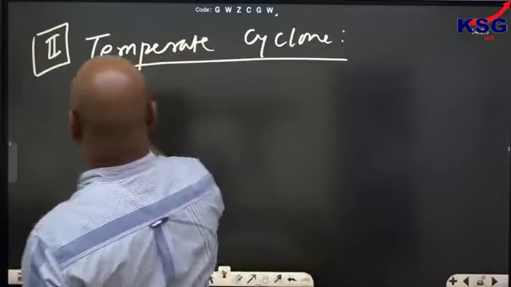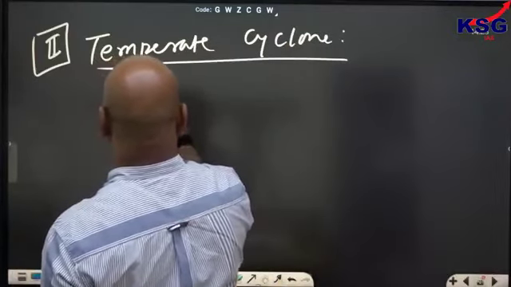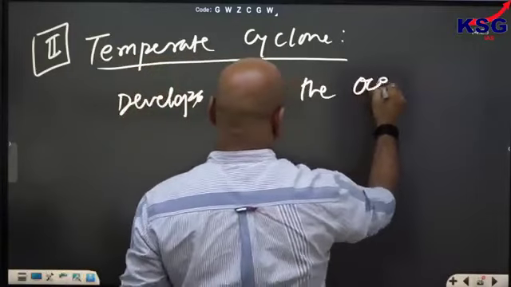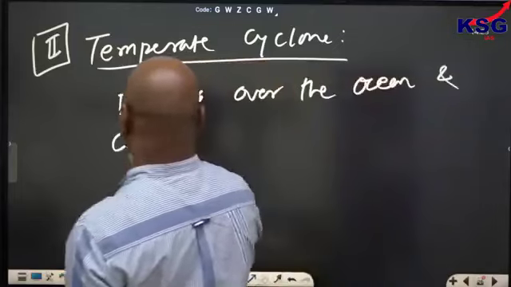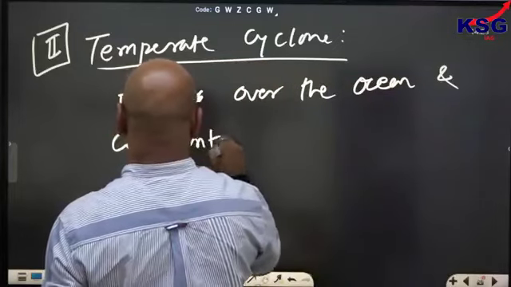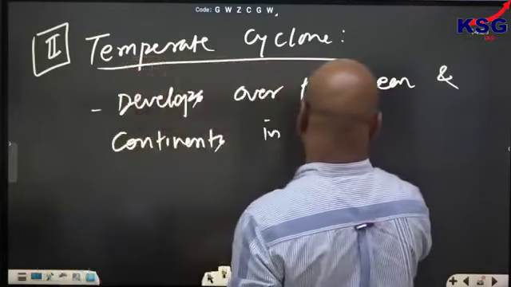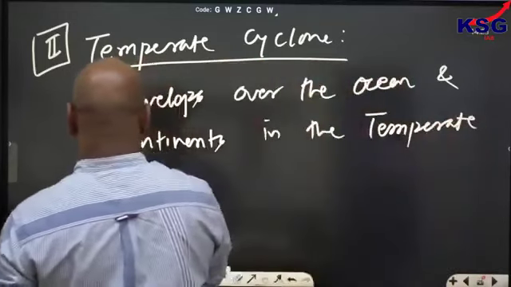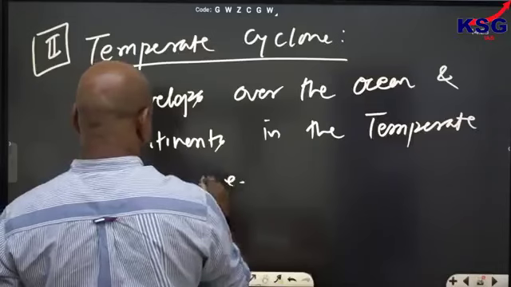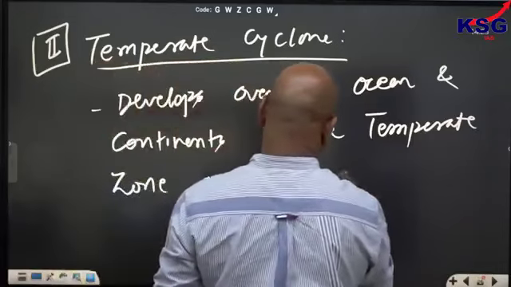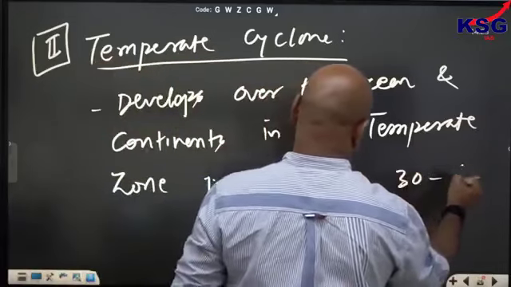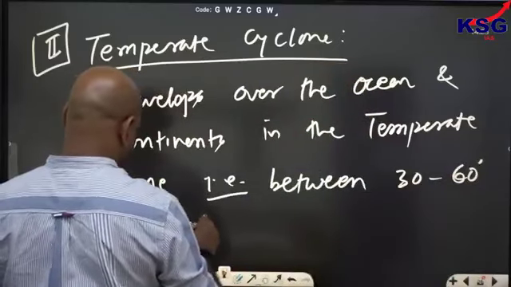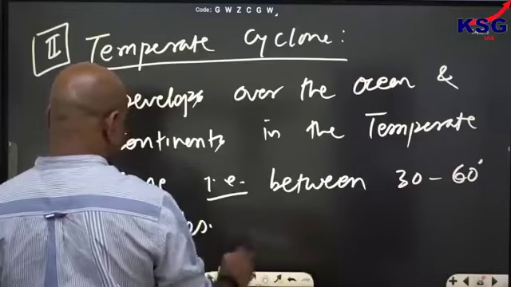Temperate cyclones develop over the ocean and continents in the temperate zone, that is between 30 to 60 degree latitudes.